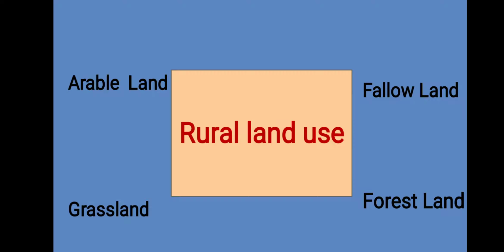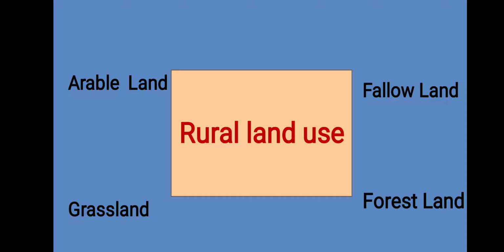The first important type of rural land use is arable land. This is the land under cultivation. Normally, this land is under individual ownership. Here, the ownership is very important. Whose ownership is here? Individual ownership. This land can be classified as per the ownership of the land and the types of agriculture. Okay, you understood the first part.